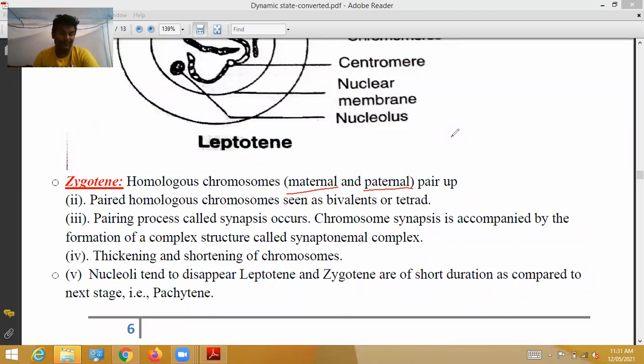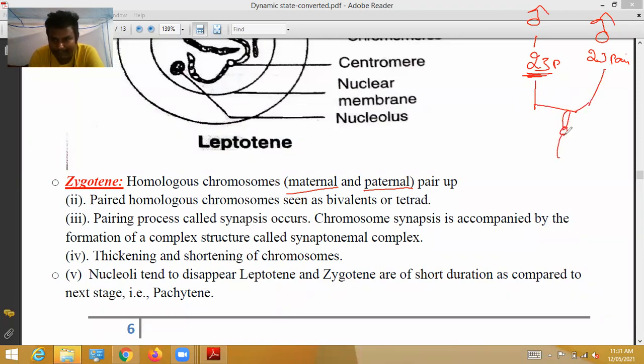These chromosomes start to pair up. From these 23 pairs, the homologous chromosomes start pairing like this way.